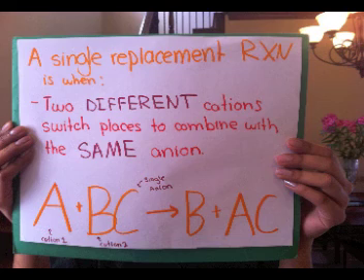A single replacement reaction is when two different cations switch places or combine with the same anion. A generic equation for this is A plus BC goes to B plus AC.